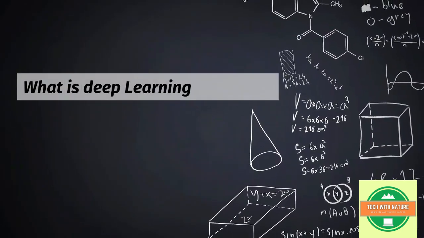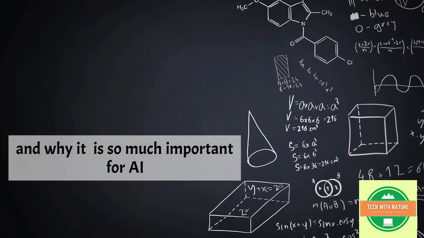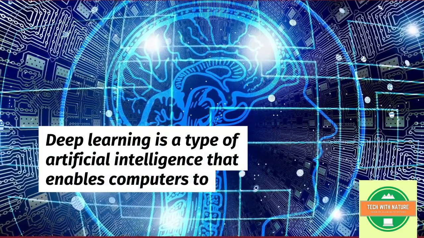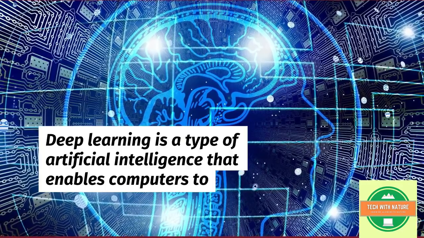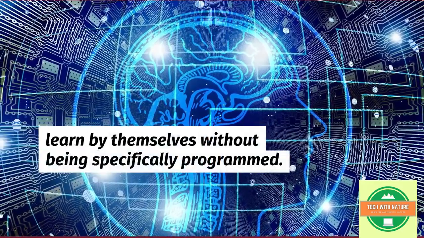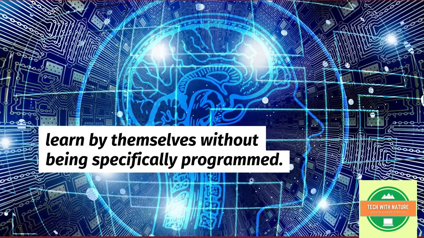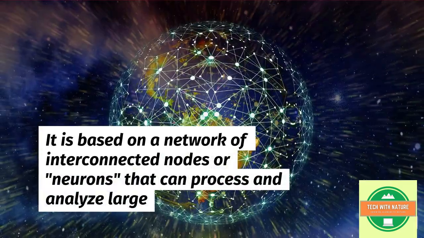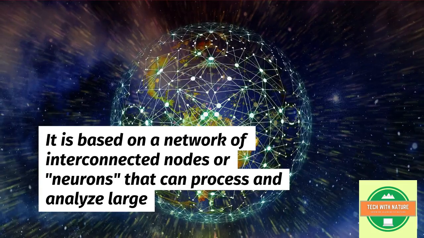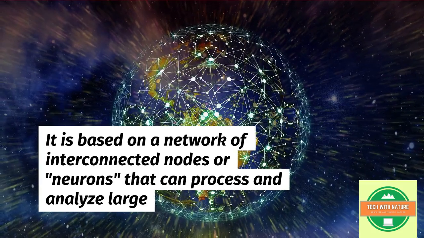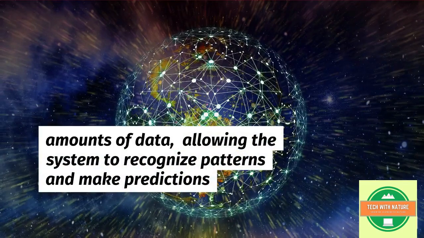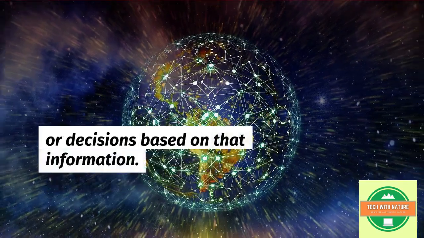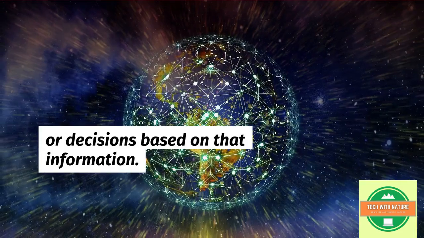What is deep learning and why is it so important for artificial intelligence? So, deep learning is a type of artificial intelligence that enables computers to learn by themselves without being specifically programmed. It is based on a network of interconnected nodes or neurons that can process and analyze large amounts of data, allowing the system to recognize patterns and make predictions or decisions based on that information.